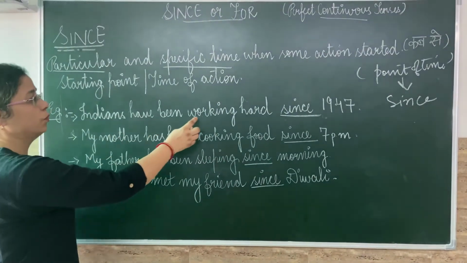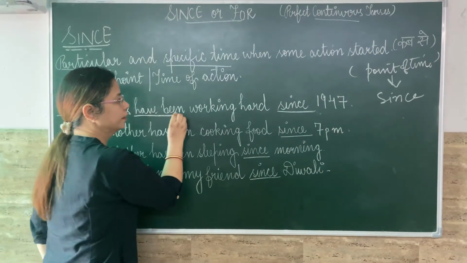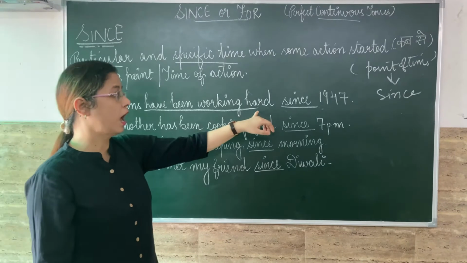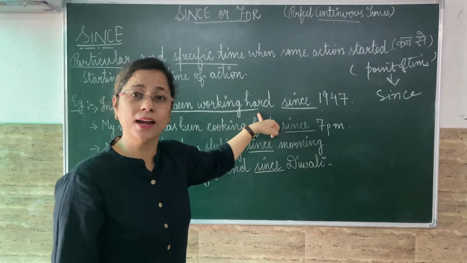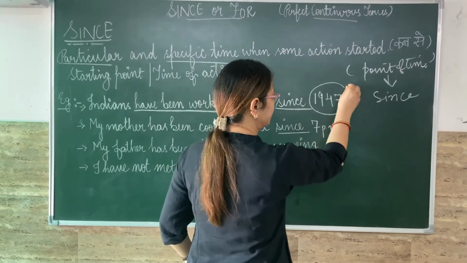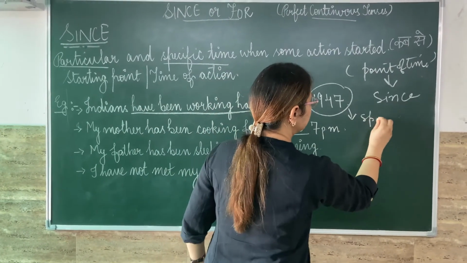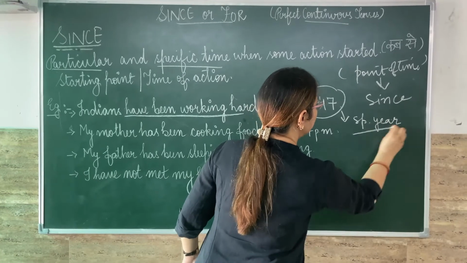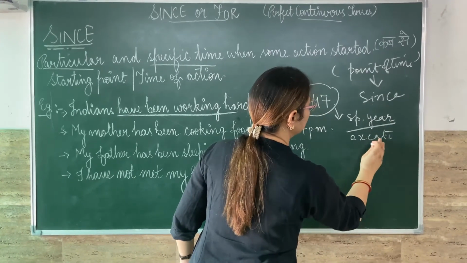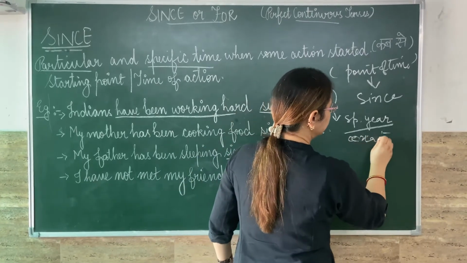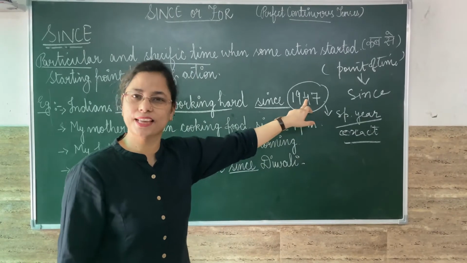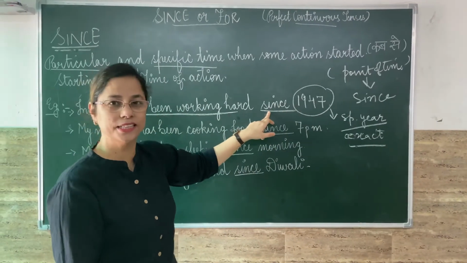Indians have been working hard. This is present perfect continuous. Indians work hard कर रहे हैं कब से? Since 1947. Now a particular specific year is given. Exact accurate duration is given. Exact point of time is given, 1947. That's why we have used since.